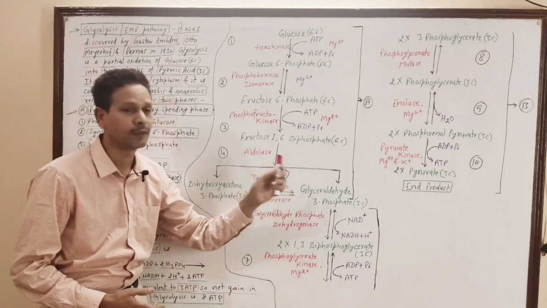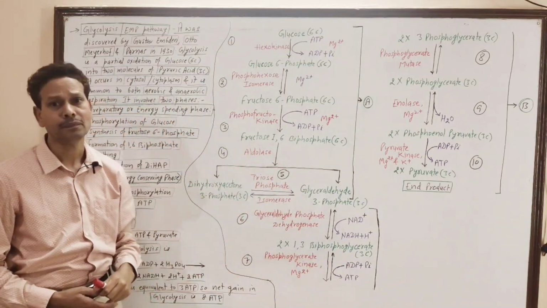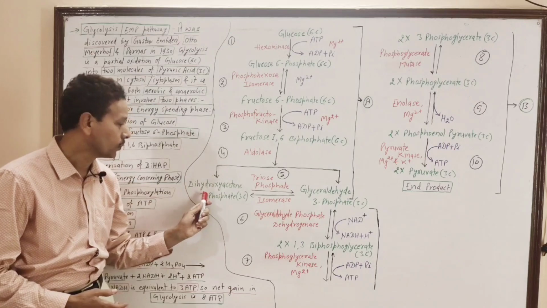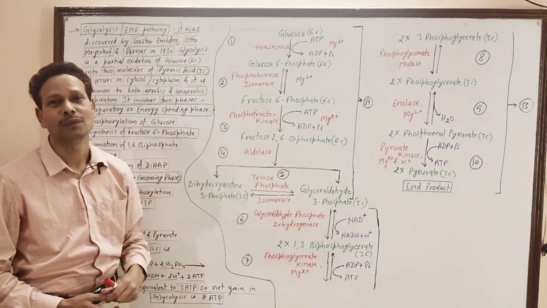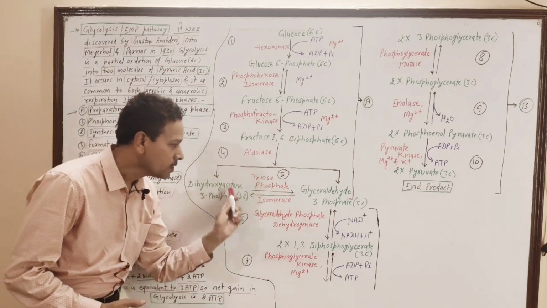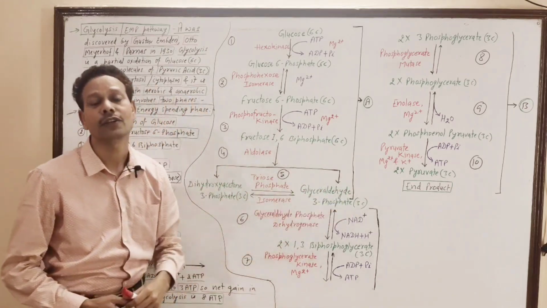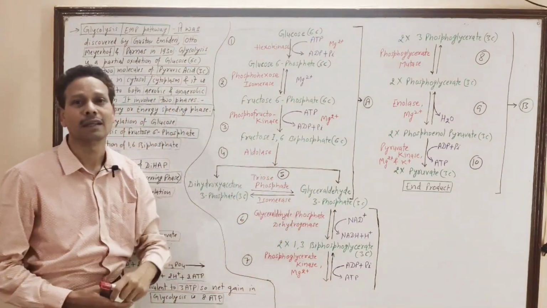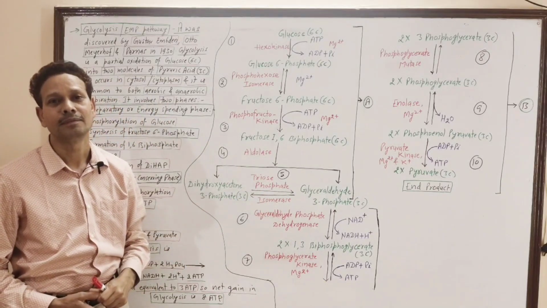Step number 5 is simple isomerization, in which dihydroxyacetone 3-phosphate is isomerized into glyceraldehyde 3-phosphate, and this step is catalyzed by triose phosphate isomerase.